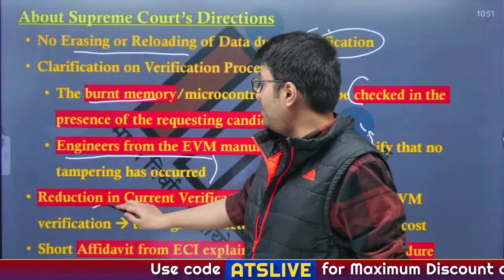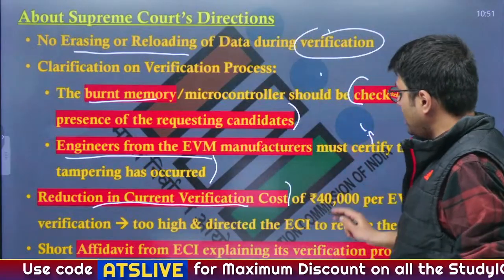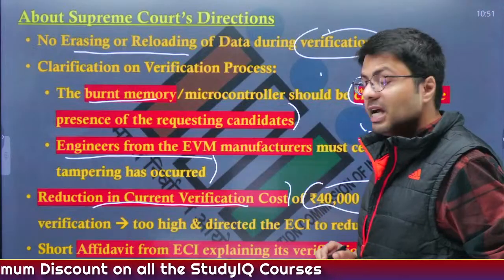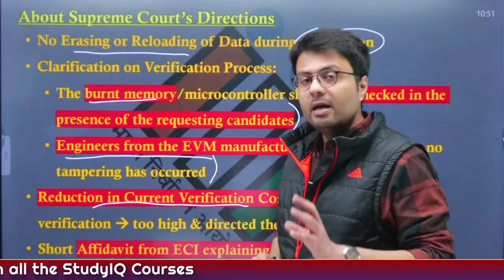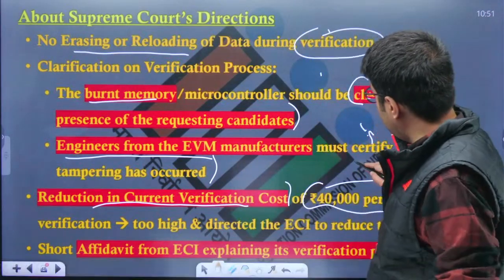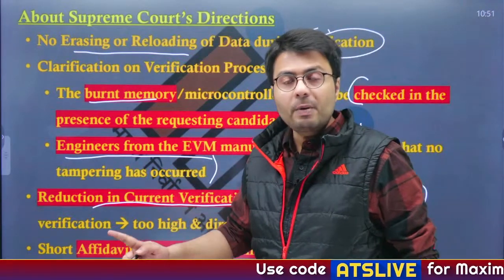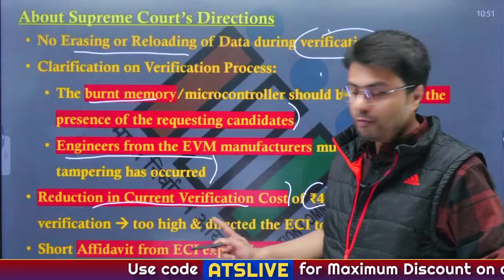Also, there will be a reduction in the cost of verification, as currently parties need to pay 40,000 rupees per EVM verification, which according to the Supreme Court is too high. Therefore, the ECI should reduce this cost so as to encourage verification even from smaller parties who cannot afford such a big amount of money.